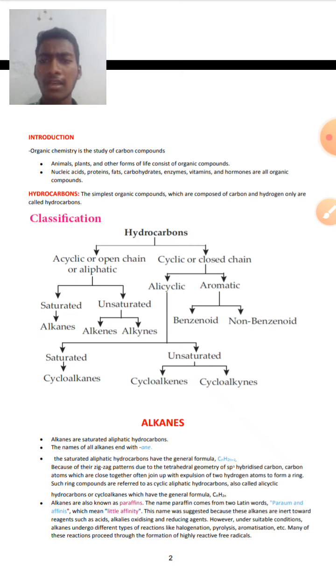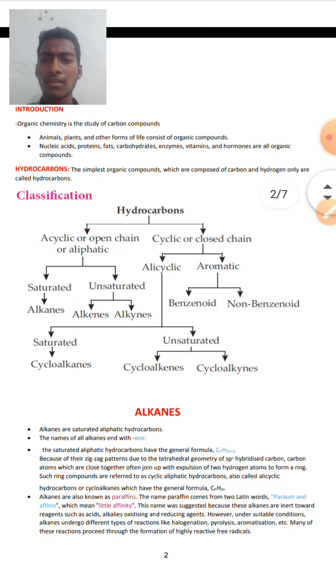These are all the organic compounds which are present in our cells and other living organisms, which perform several physiological functions and make us live on this earth.